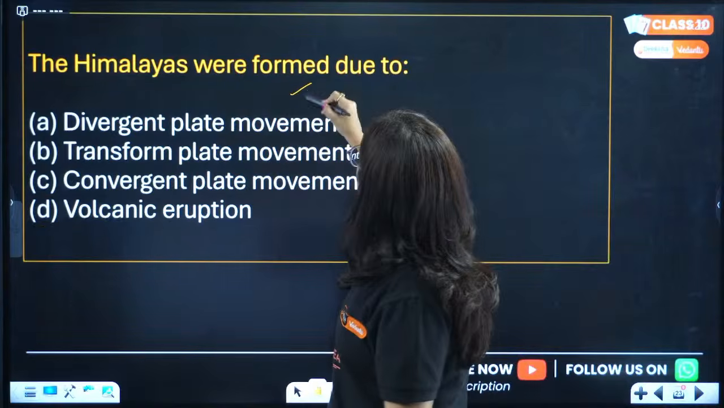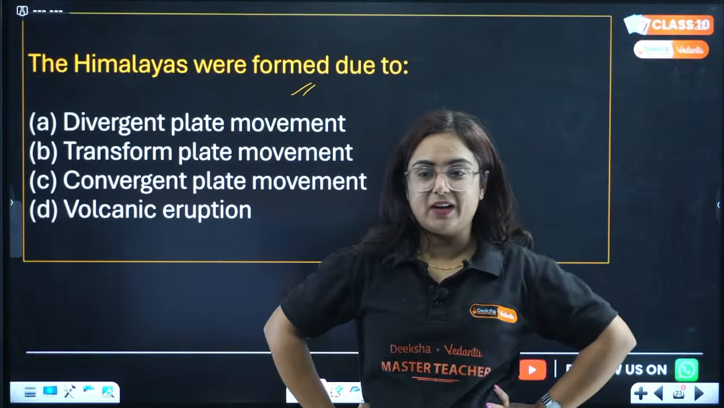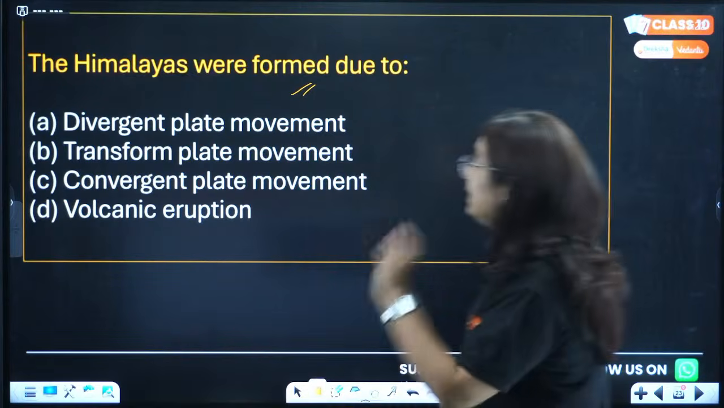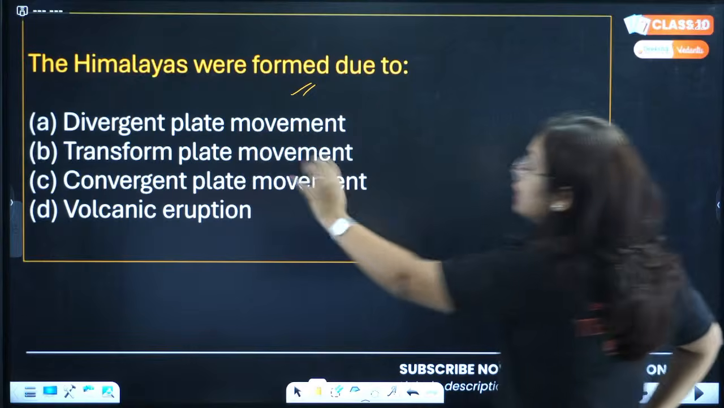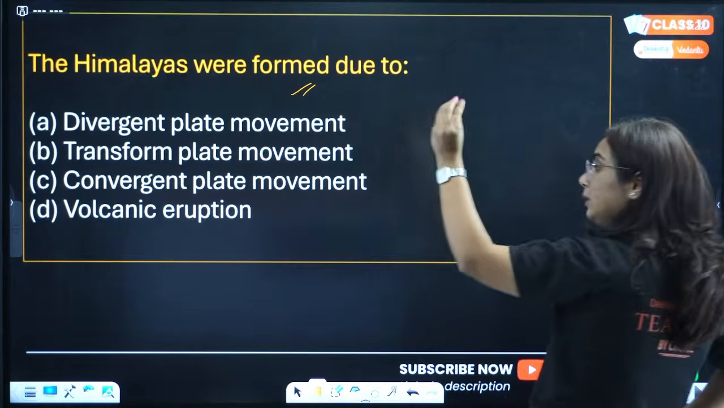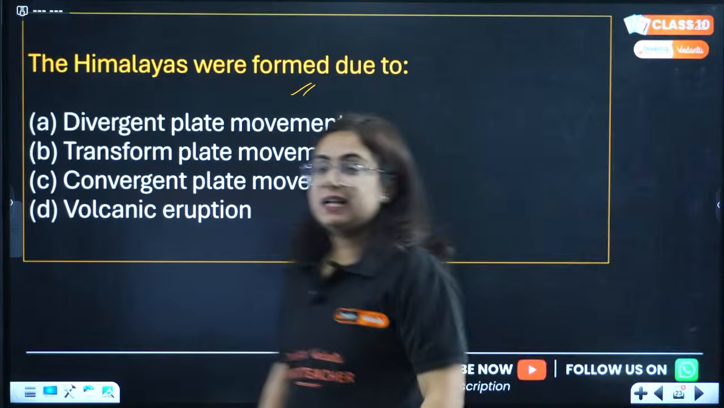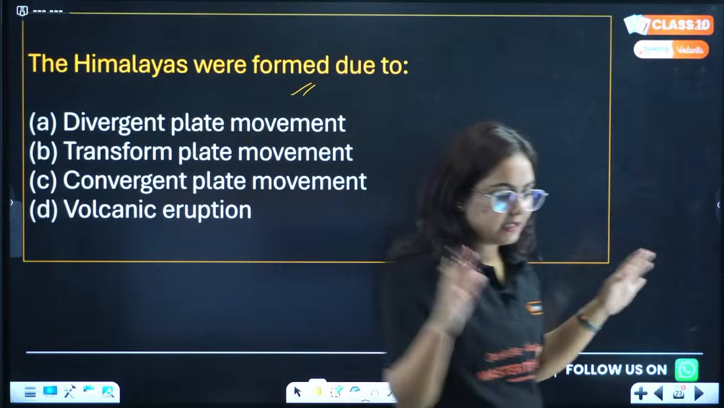The Himalayas were formed due to, I told you this example, right? And here the question is, the Himalayas were formed due to, option A, divergent plate movement, B, transform plate movement, C, convergent plate movement, or D, volcanic eruption. What do you think is the correct answer?